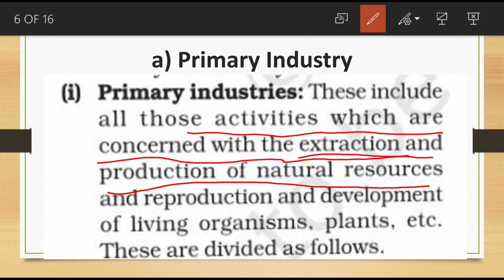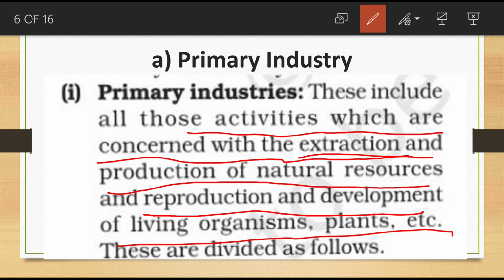Any items we are taking from nature come under which category? Primary industry. So the activities concerned with the extraction and production of natural resources, and the reproduction and development of living organisms and plants, come under primary industry. So primary industry is concerned with the production of goods with the help of nature.